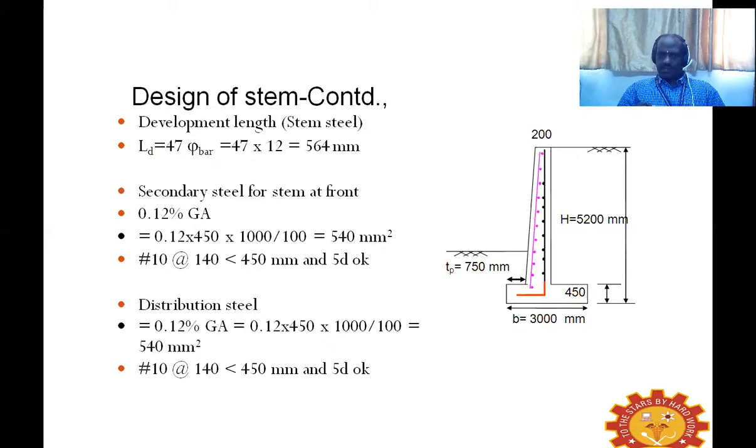Same way, once we have decided the main reinforcement and secondary reinforcement, we now have to decide the distribution steel also. For that, again, we can go with 0.12% of our gross cross-sectional area.